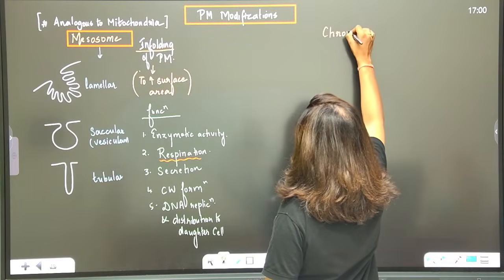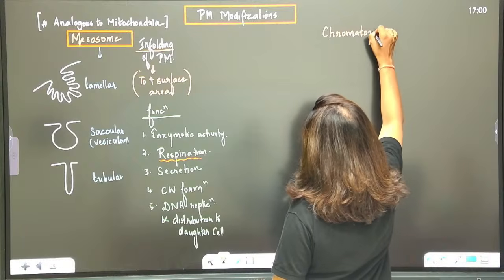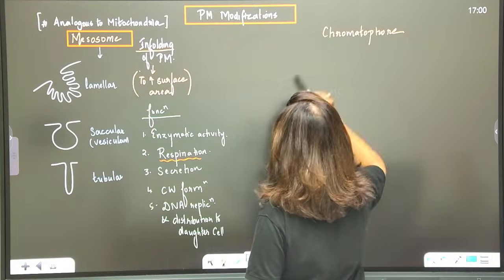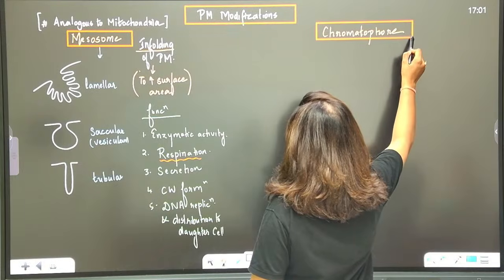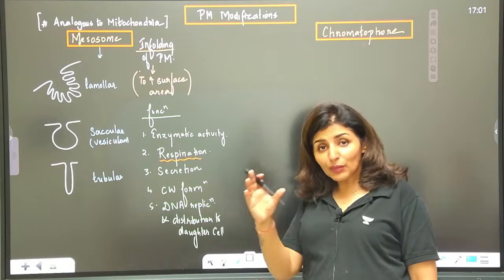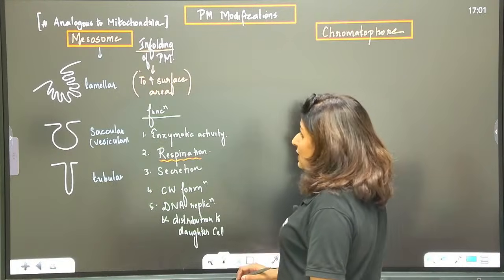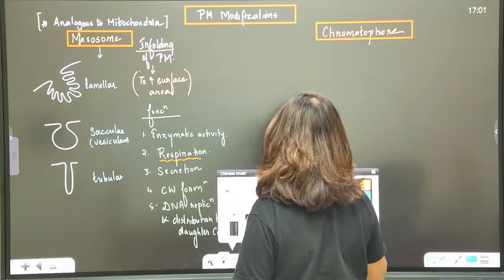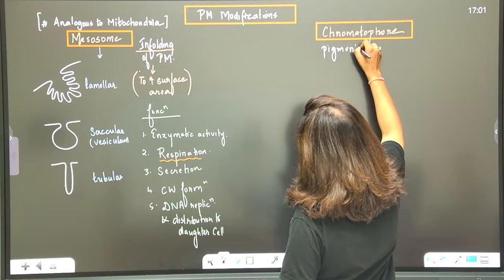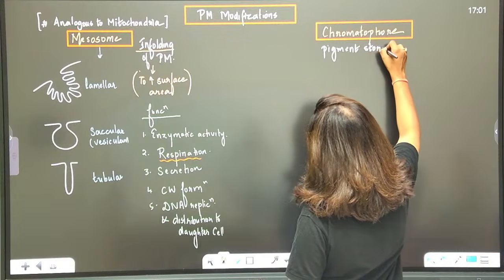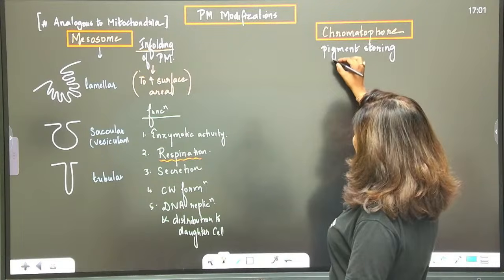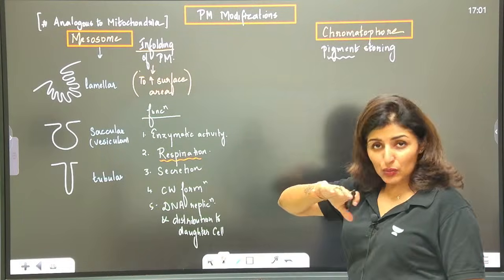Chromatophores. Yes, the second modification I have written is chromatophores. What is the function? Let's understand. See, of course, you know chroma. Chroma stands for pigment, color. Phore means bearing. So this is such a modification which bears pigments. So it is a pigment storing modification.